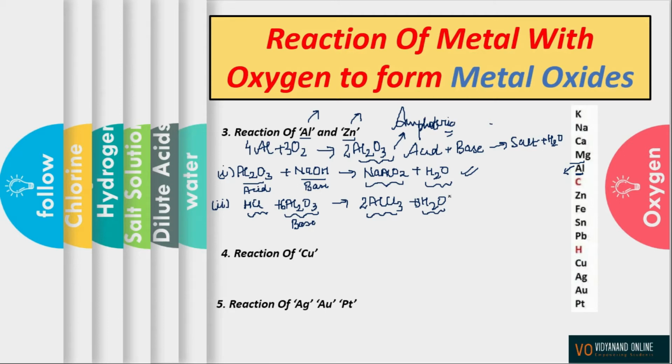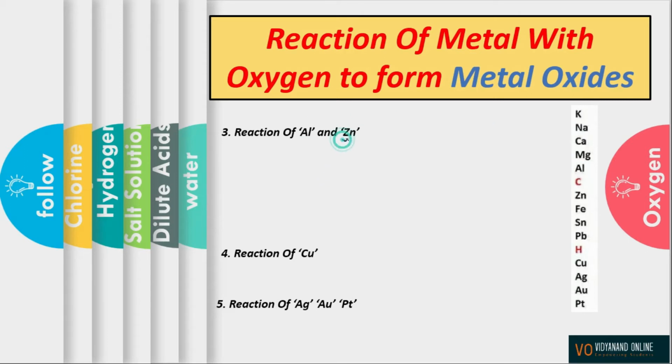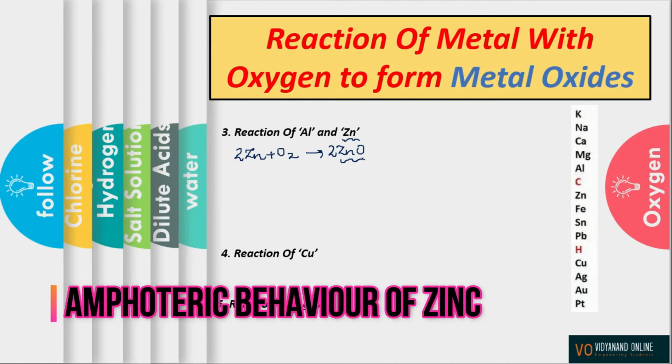Now let us study about zinc. Zinc reacts with oxygen only on strong heating. So when zinc reacts with oxygen, it forms zinc oxide, which is ZnO. To balance it, I'll put 2 here and 2 here. Now again, this zinc oxide shows amphoteric behavior. It means it behaves both as an acidic as well as a basic oxide.